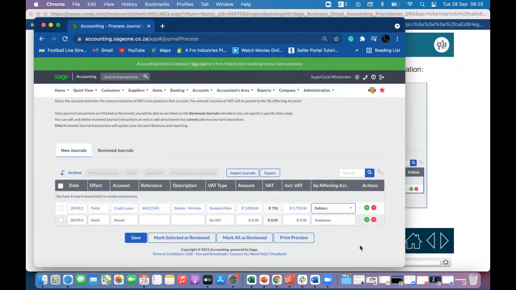Wow. Okay, so there really wasn't any debtors there. Okay, so there you go. All right, so there you can see that's how we fill it in.